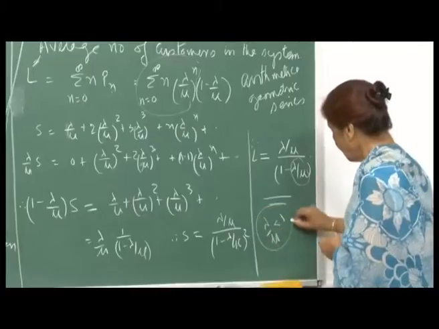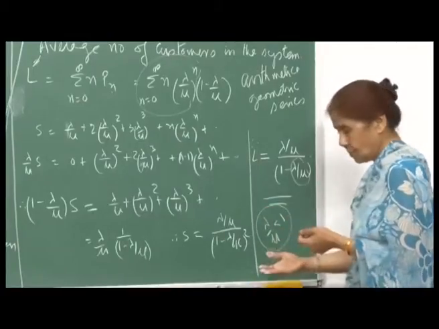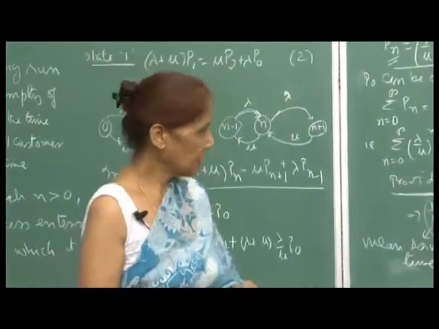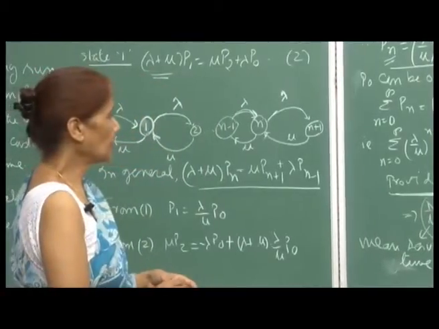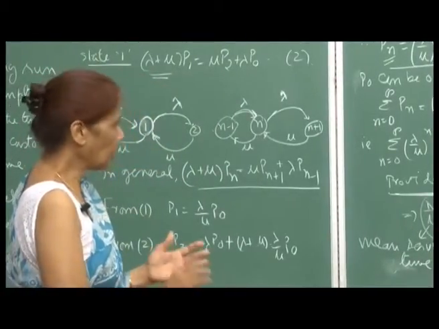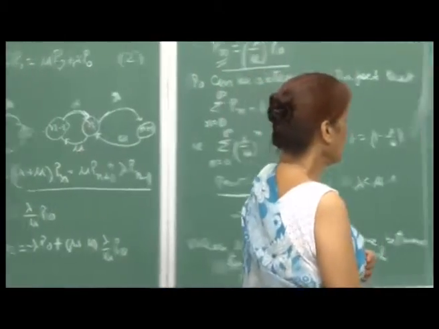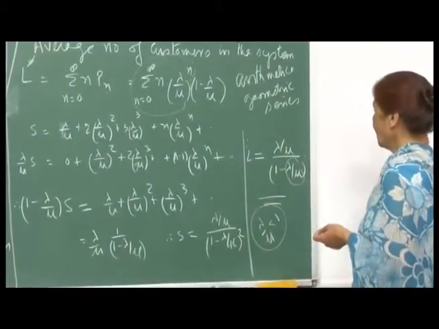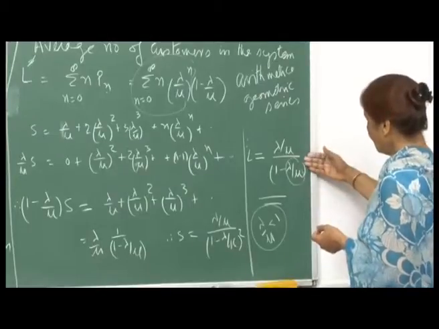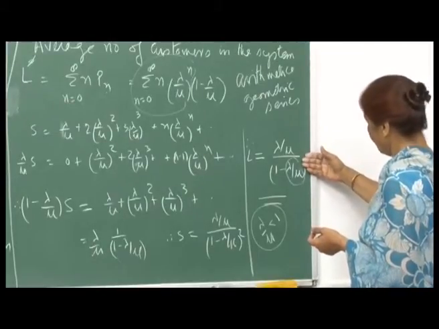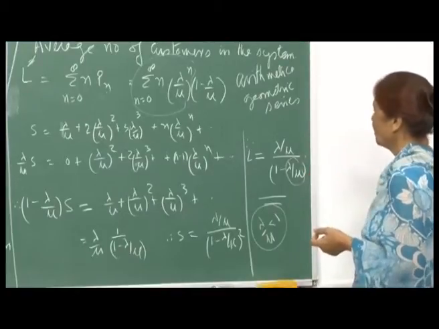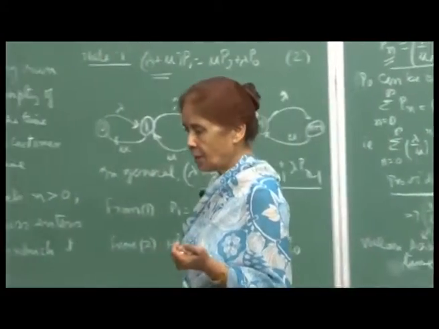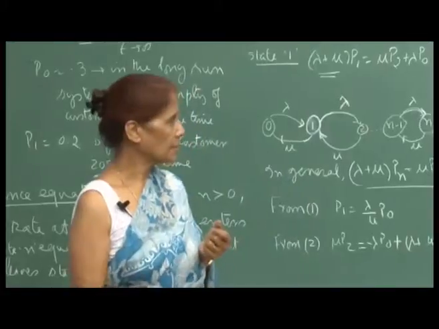So, this definitely gives you the idea that lambda by mu has to be small for efficient service. If you are not able to keep lambda by mu much smaller than 1, then certainly there will be times of chaos, because this is only talking about the average number of people in the system. If lambda by mu is reasonably small, then this number will also be reasonably small, and on average you will expect that there will not be too many people waiting to be serviced.